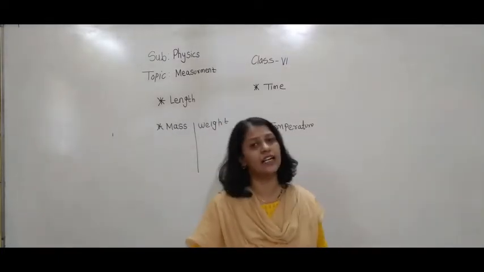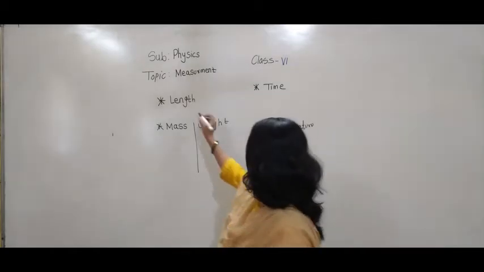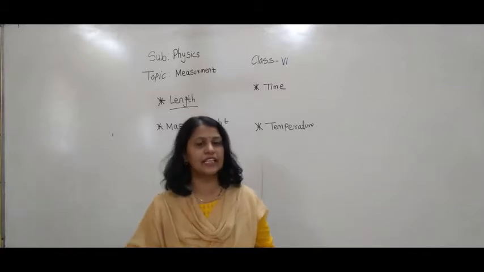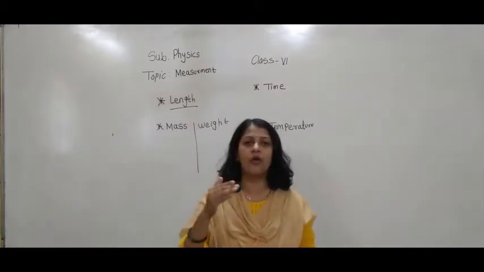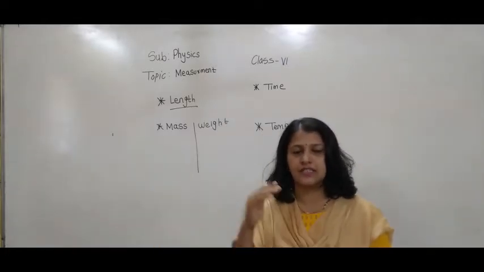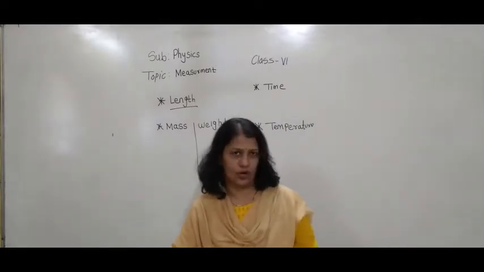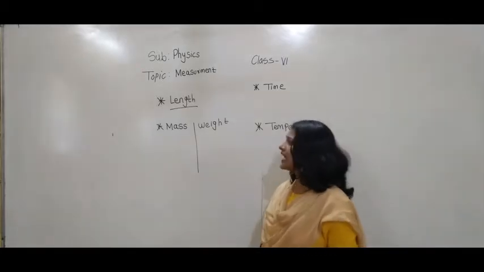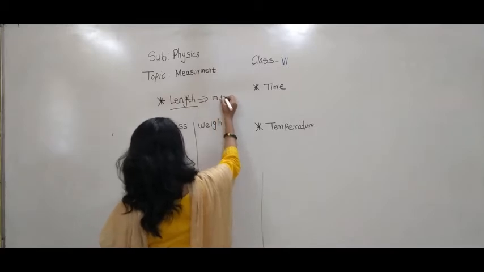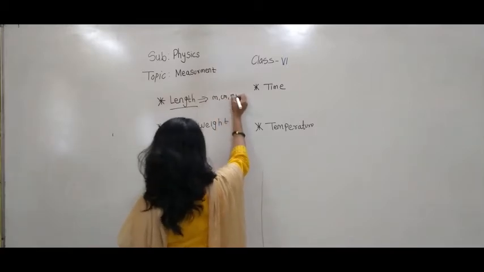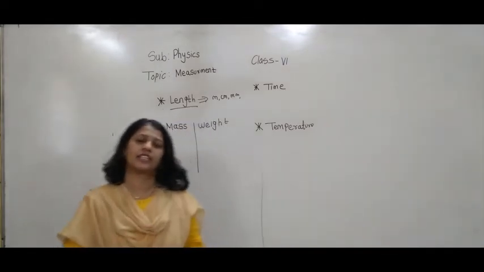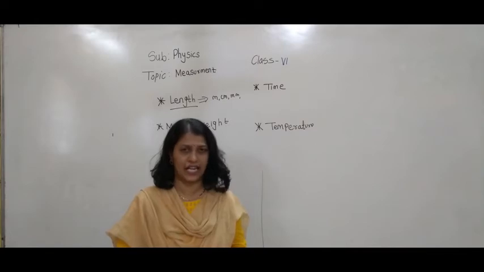Let's learn them in detail. So what is meant by length? Can anyone of you tell me what length is? Length is nothing but how long something is. Am I right? Are you getting this? So length is measured in meter, centimeter, millimeter, decimeter, decameter, kilometer. These are the different units of length.